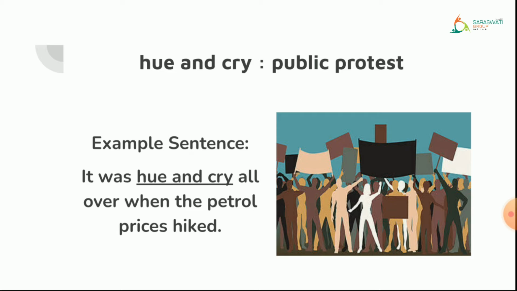The next word is hue and cry. Hue and cry. This is a phrase. Okay, what do you mean by phrase? Phrase means a group of words which have some meaning. Okay, so here it is a phrase, hue and cry. That means a public protest.